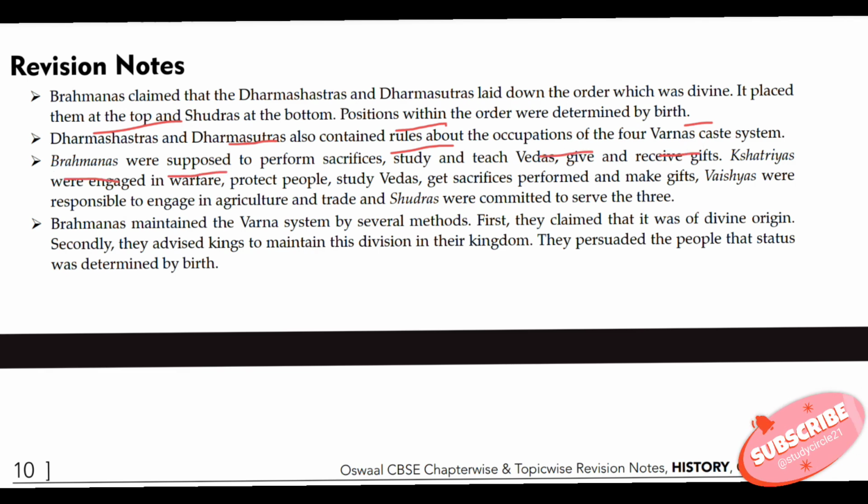Brahmanas were supposed to perform sacrifices, study and teach Vedas, and give and receive gifts. Kshatriyas were engaged in warfare, protecting people, studying Vedas, getting sacrifices performed and making gifts. Vaishyas were responsible to engage in agriculture and trade, and Shudras were committed to serving the three. Brahmanas maintained the Varna system by several methods.